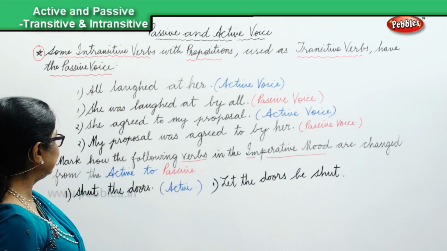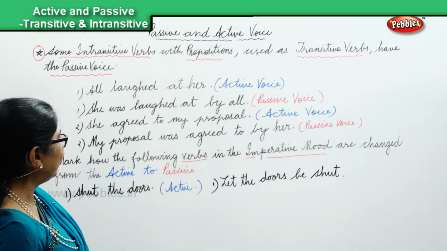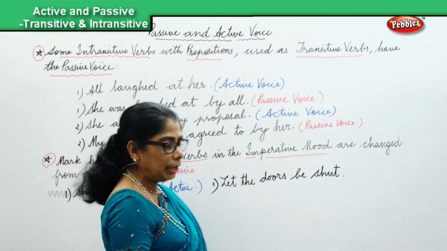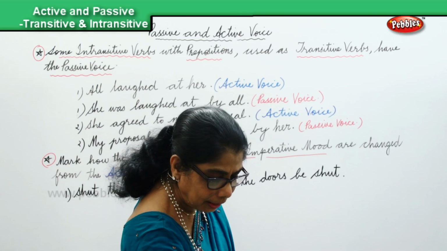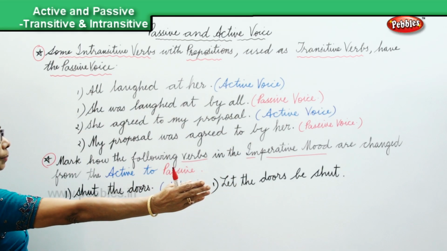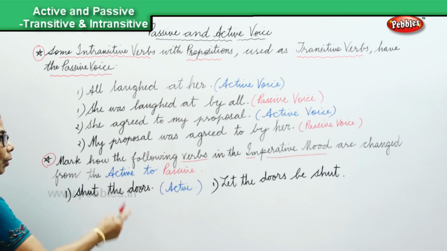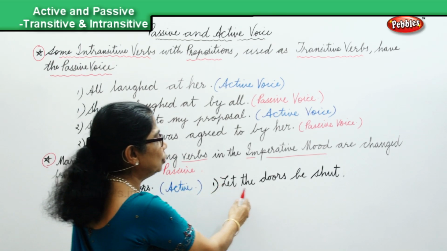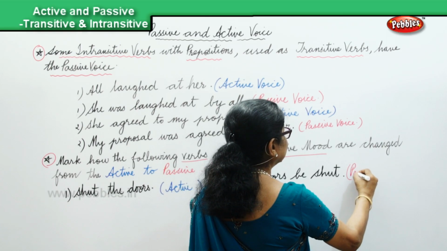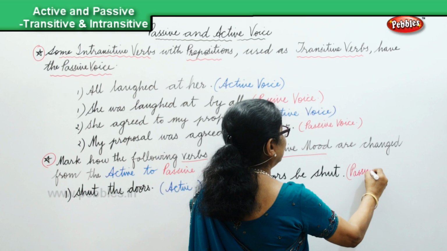So "Shut the doors," that is active, and how do we change that verb in the imperative mode? As "Let the doors be shut," passive voice.